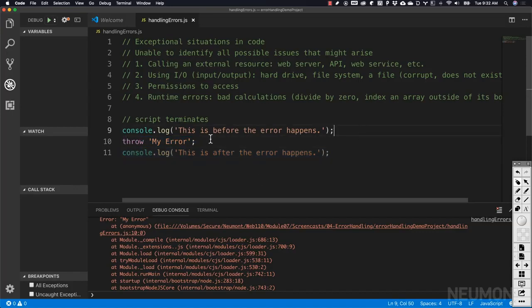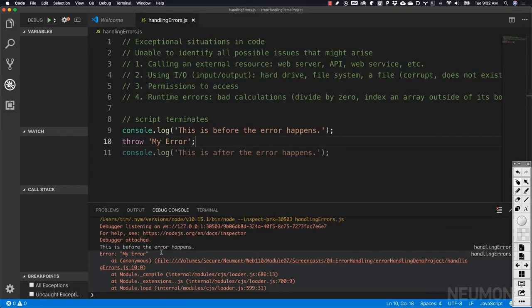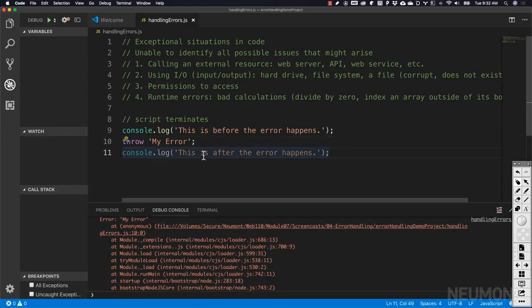So here we see that throwing an error. Now, in this example, we are simply throwing the error, and the error is really just a string. Well, behind the scenes, when we say throw, JavaScript is actually wrapping whatever string we provide inside of an error object for us, and that error object is actually being thrown by our script. And if it's not handled, if it's not caught, and we do something with it, our script terminates and the rest of our script never executes.